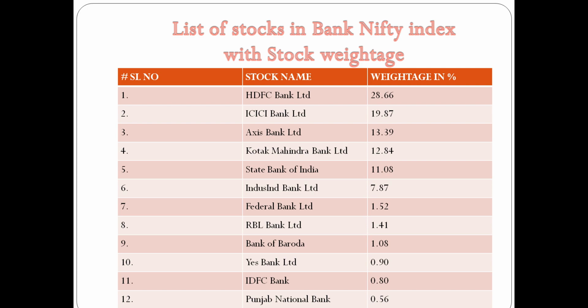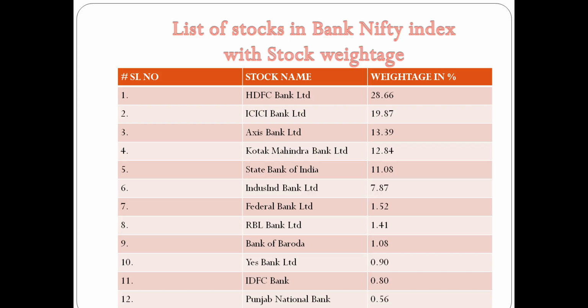The fifth one, SBI, State Bank of India, gives an impact of 11.08%. The sixth one, IndusInd Bank Limited, gives 7.87% to overall Bank Nifty performance. The seventh one, Federal Bank, gives 1.52 weightage to overall Bank Nifty movement. RBL Bank, Bank of Baroda, Yes Bank, IDFC Bank and Punjab National Bank all give a very small contribution to overall Bank Nifty movement.